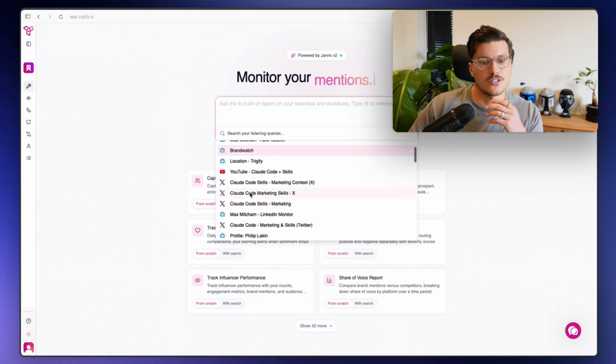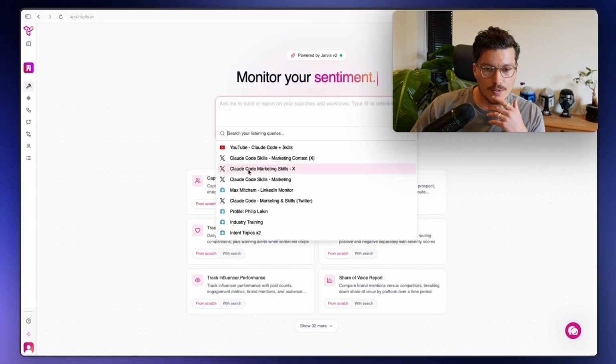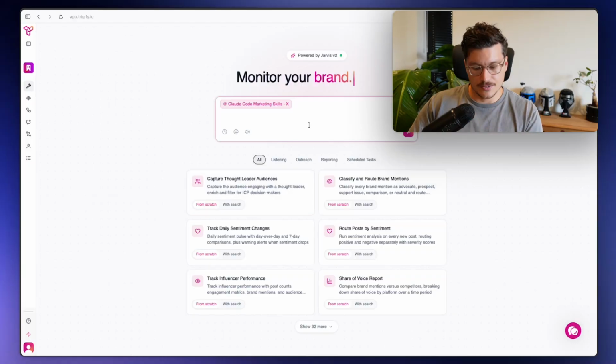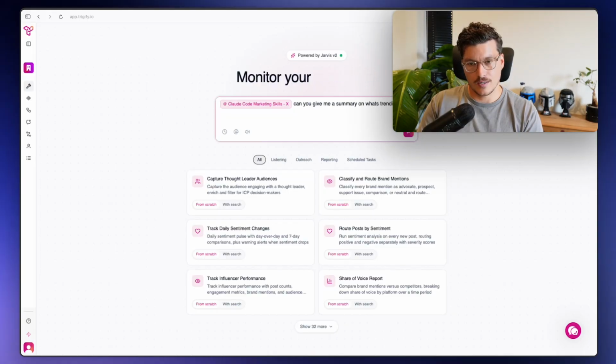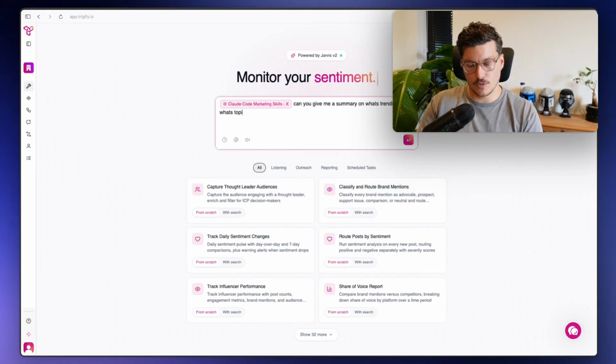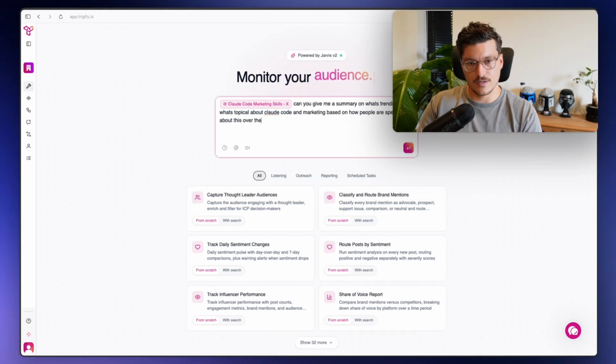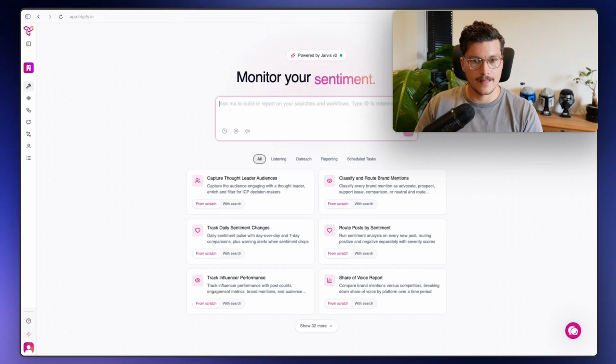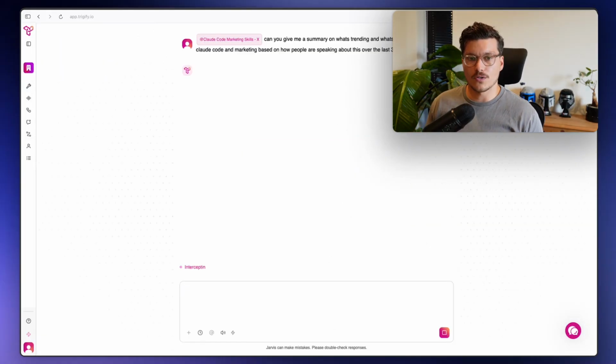let's have a look at some of these searches here. And so like, here we go, Claude Code on Twitter for marketing skills. Can you give me a summary on what's trending and what's topical about Claude Code and marketing based on how people are speaking about this over the last 30 days. So now it's going to work out what's trending, what's topical based on the listening search that I've got set up around Claude Code and marketing.